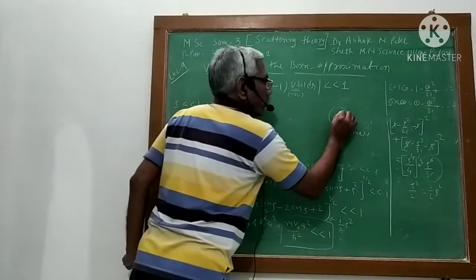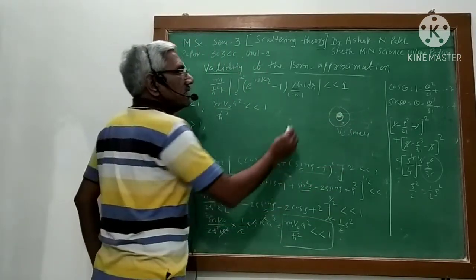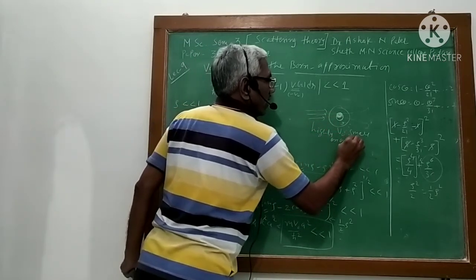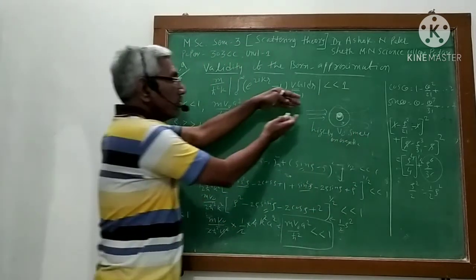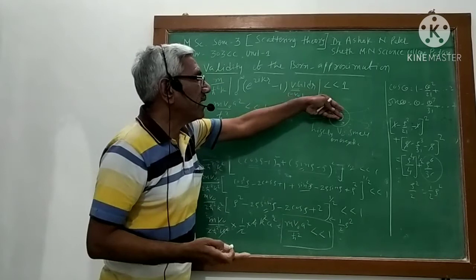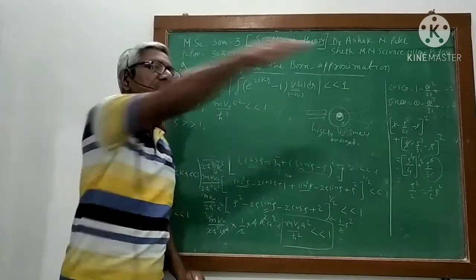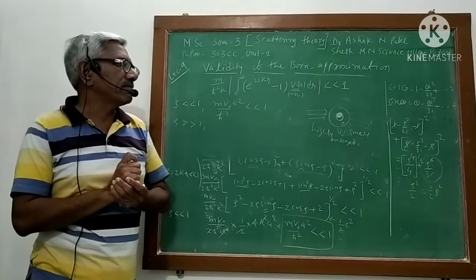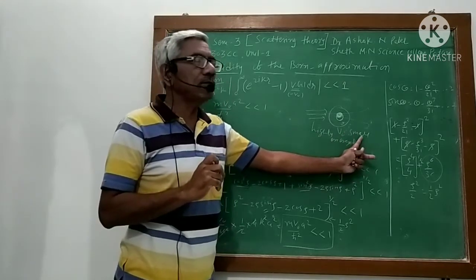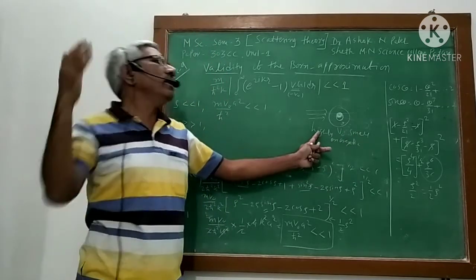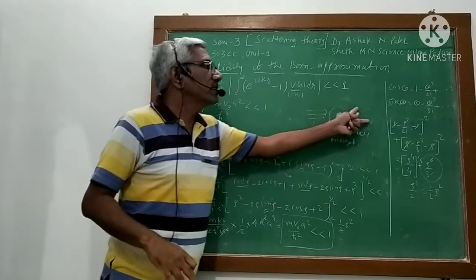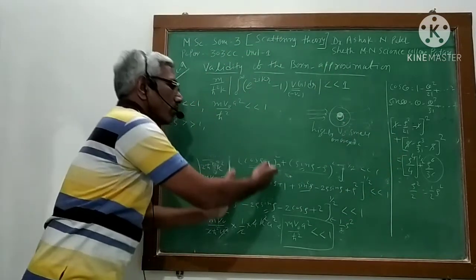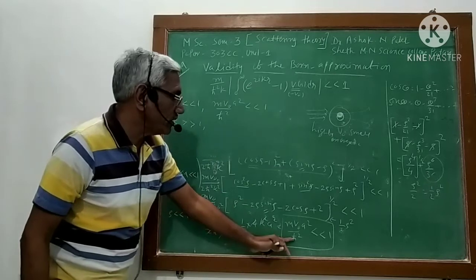If the potential is not weak, suppose, but in that case the incident particles are highly energetic, then also it will not be affected by the target potential because it is highly energetic, so it will just pass out without much scattering effect. So either the potential is small or the incident particles are highly energetic. In both cases, scattering will be minimum, and if the scattering is minimum, then we can use this Born approximation.